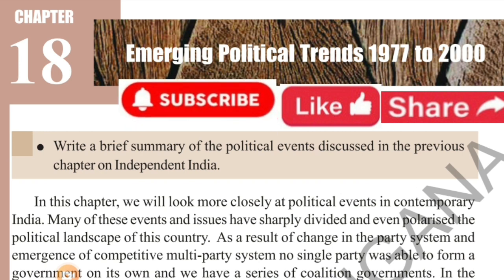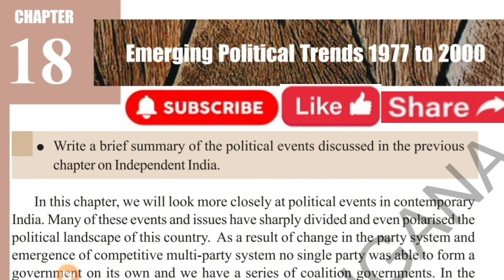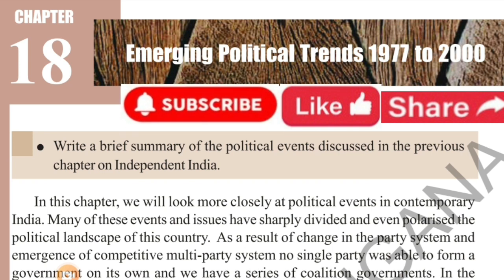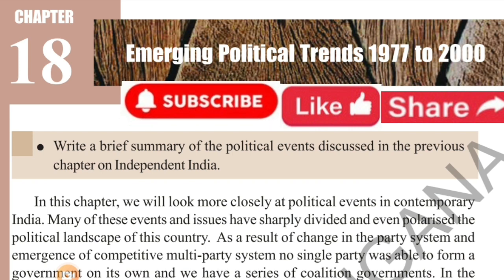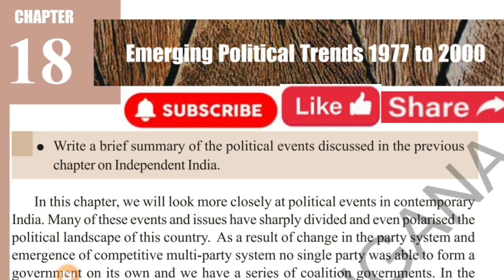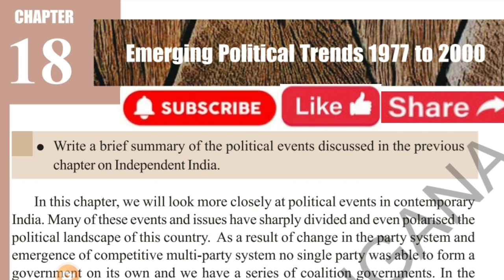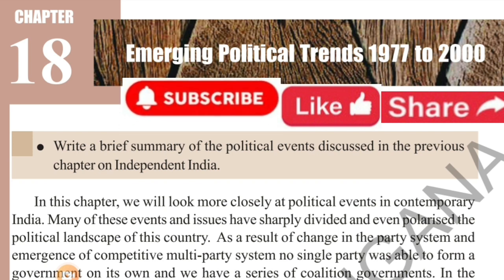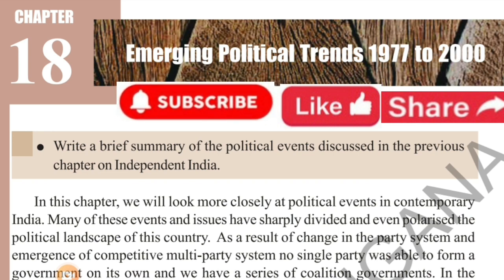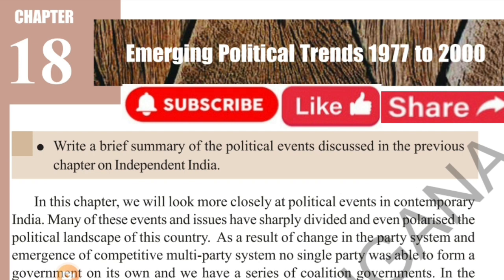And also we will discuss Andhra Pradesh, the establishment of the Telugu Desam Party and the importance of N.T. Ramarao. After that we will discuss the Assam movement and the reasons behind it, and later the Punjab agitation. After that we will discuss new initiatives during Rajiv Gandhi's period, and later the era of coalition politics, which started in 1989.